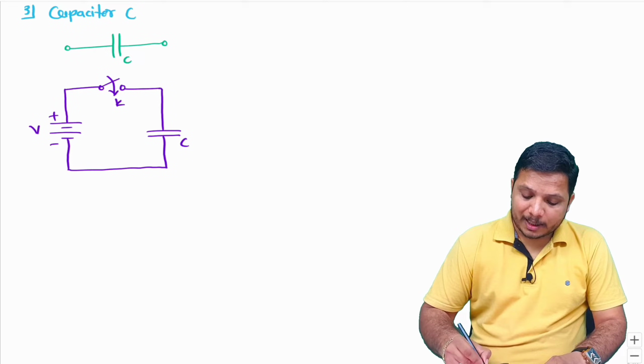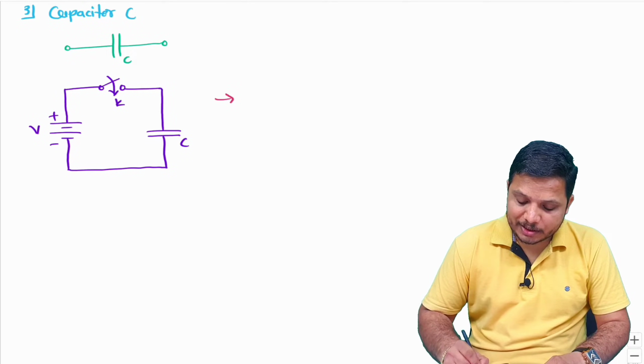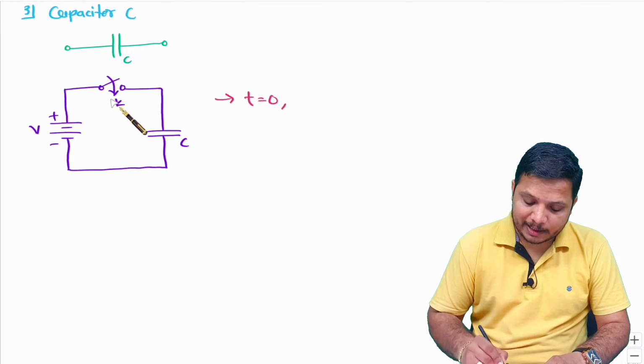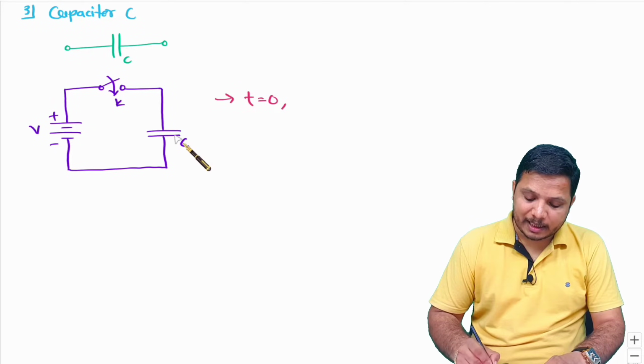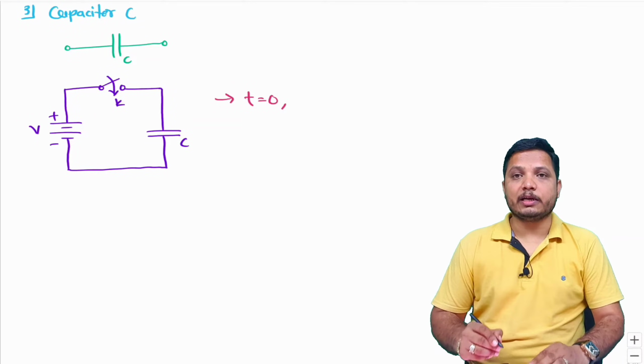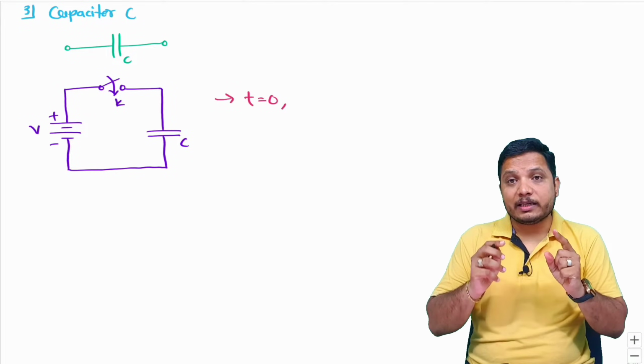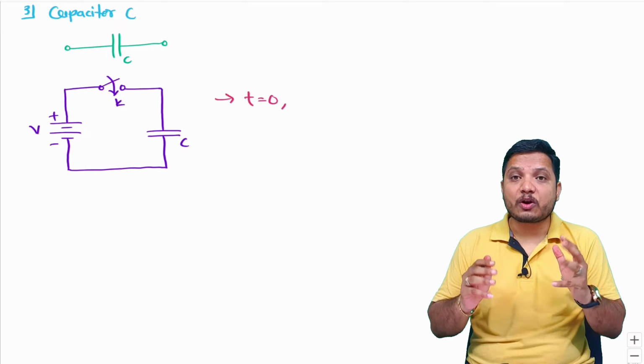Now, to understand the initial condition, at time t equals 0, I'll turn on this switch. As I turn on this switch, this capacitor will act as a short circuit initially. So for a capacitor, the initial condition is like a short circuit,